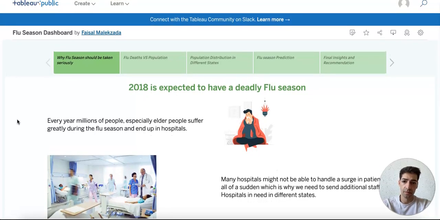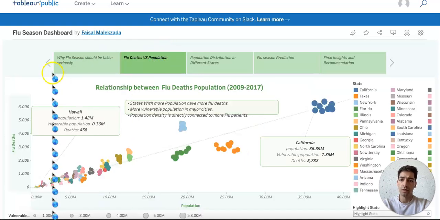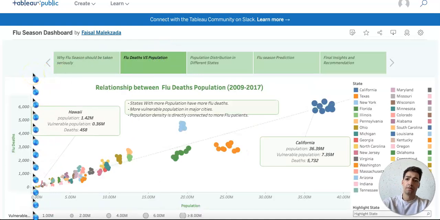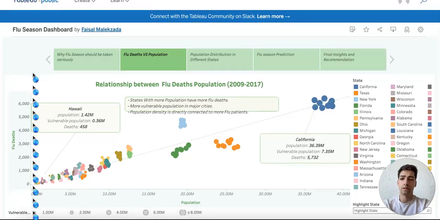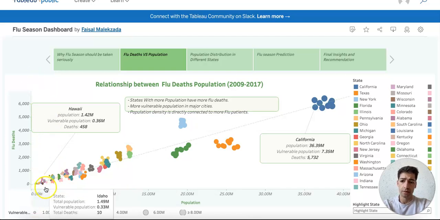this analysis. Now, starting off with our first slide, we have a chart based on our data from population and flu deaths from 2009 to 2017. We can see a direct relationship between the number of population and the number of flu cases.